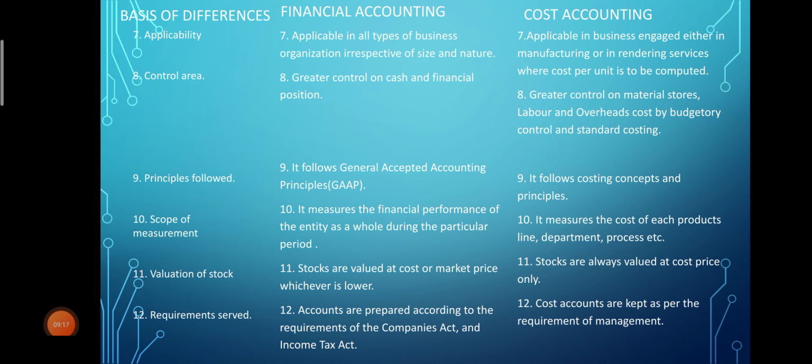So whichever is lower, that will be recorded. In case of cost accounting, stocks are always valued at cost price. So here market price is not considered, but whatever cost price is there, it will be recorded at that particular price only. Last distinction is requirements served.